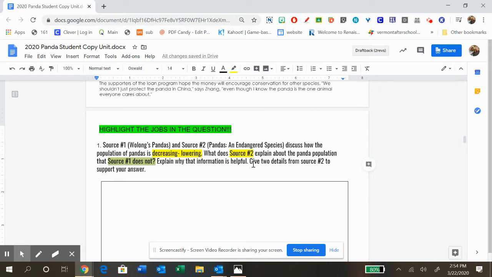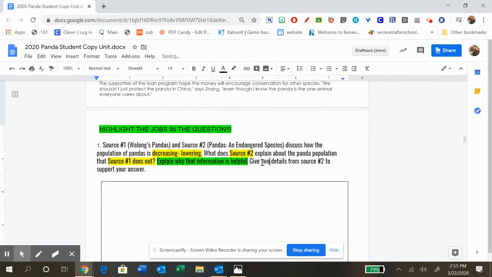So you're going to go back to source 2 and look at how the population of pandas is decreasing. What do you learn in source 2 that you didn't know in the video? What did you learn in source 2 that you did not know just from the video about how pandas are decreasing? There's not as many. Explain why that information is helpful. So this is your second job. Job 2, explain why that is helpful.